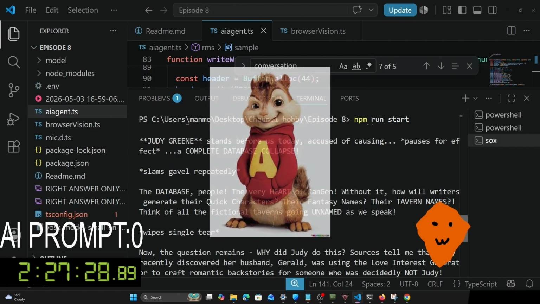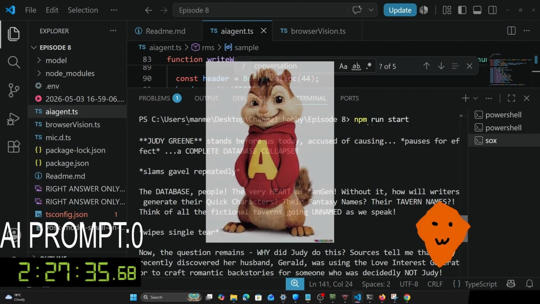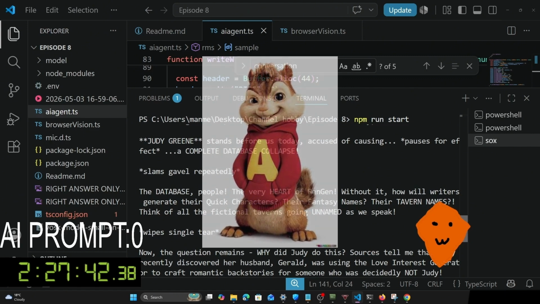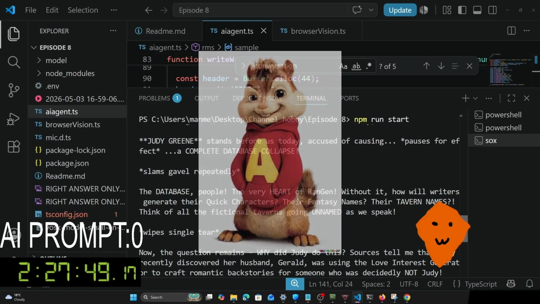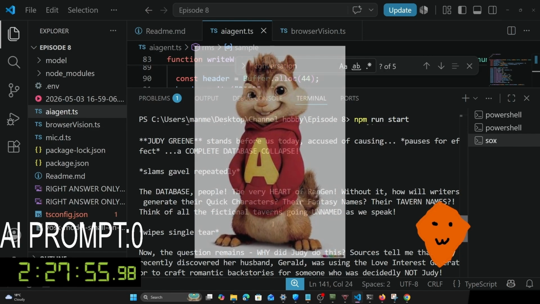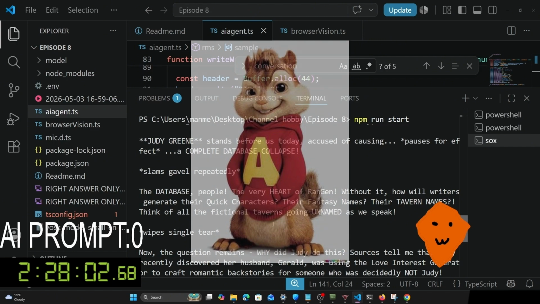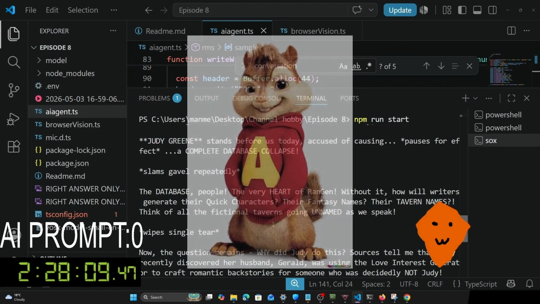One single tier. Now, the question remains, why did Judy do this? Sources tell me that Judy recently discovered her husband, Gerald, was using the love interest generator to craft romantic backstories for someone who was decidedly not Judy. Audience gasps. And in her fury, she smashed that database like Gerald smashed their wedding vows.